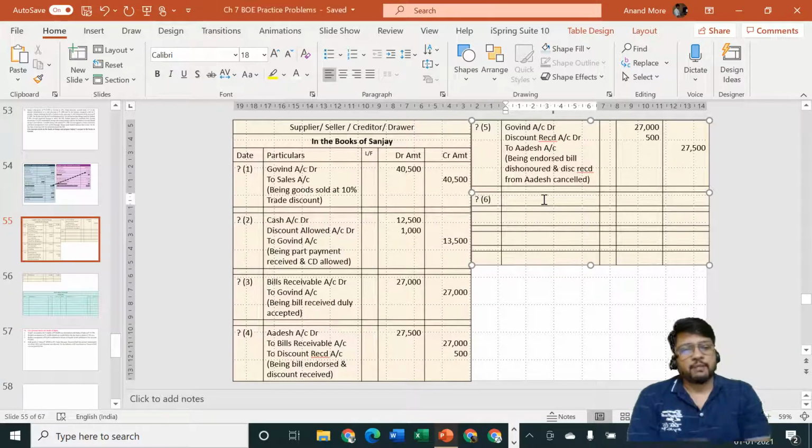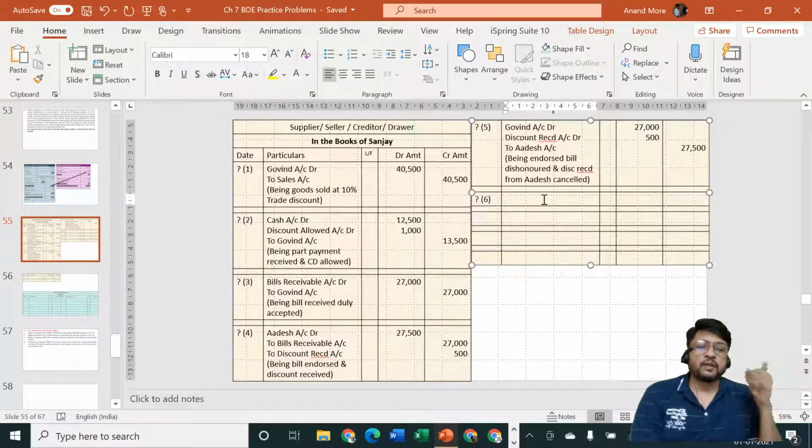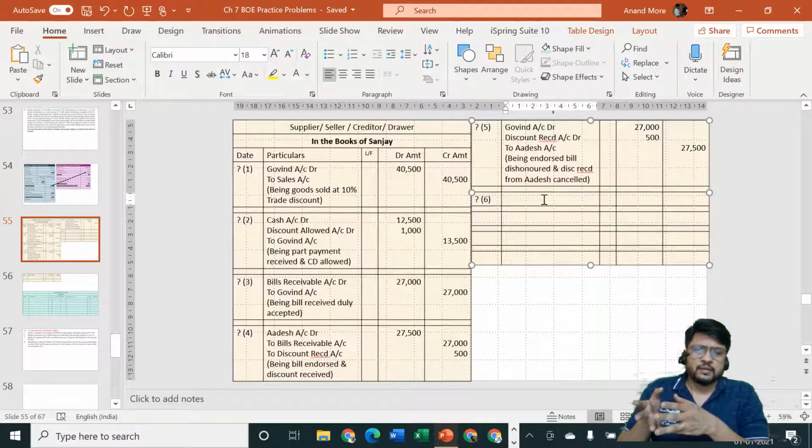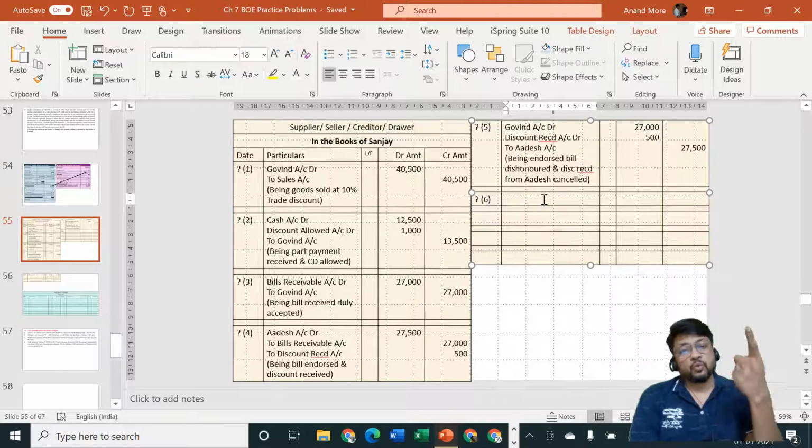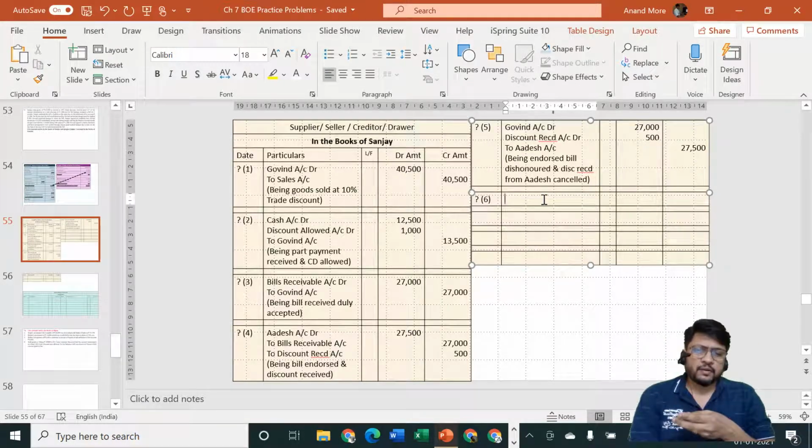Adesh to notary public are as a result of decision taken by Govind to dishonor the bill. So it will be demanded from Govind, but it will be payable to Adesh. So Sanjay will specify, I did not pay to notary public, so no cash is going out of my pocket. I am going to pay, to whom? To Adesh. But am I going to pay out of my pocket? No, I will be demanding it from Govind. So Govind is my debtor and Adesh is my creditor.